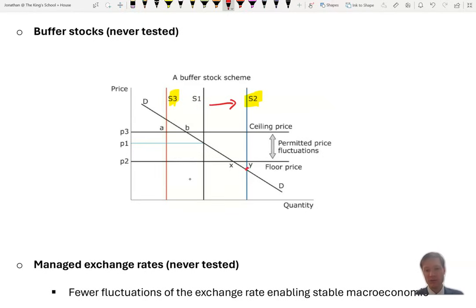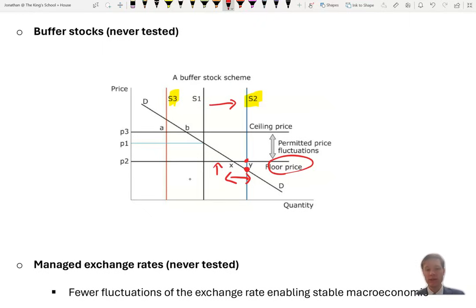You can see here that the price in that sense will go below the price floor, and therefore the government will need to buy up X to Y amount of that cocoa. It puts it into storage, but by doing that, it's going to make the price go back up again from Y back up to that floor price.